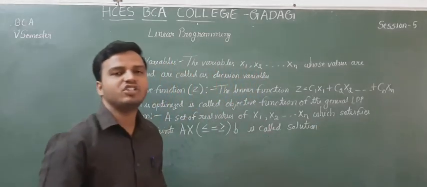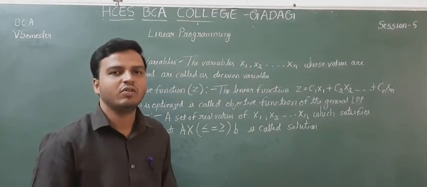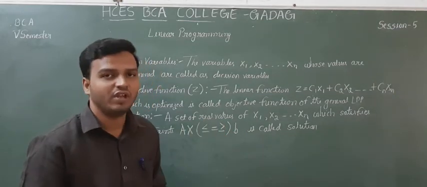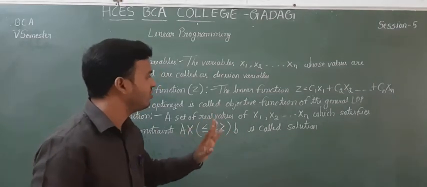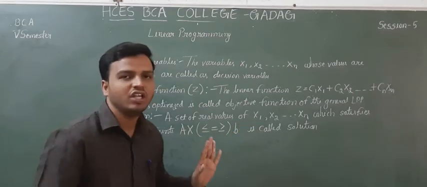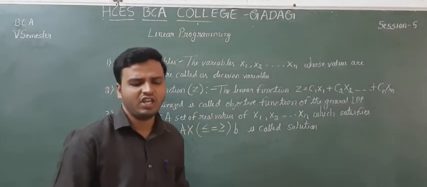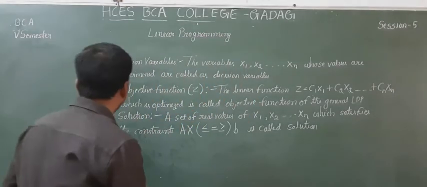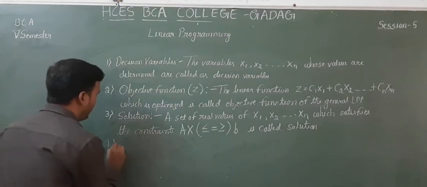Here the conditions should be satisfied by those decision variables. A set of real values which satisfies the constraints is called the solution. And the fourth one is feasible solution.